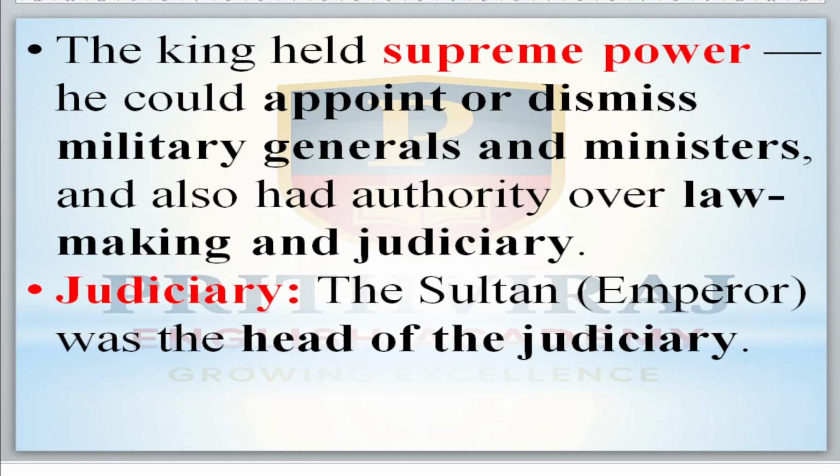He is the head of all: the executive, the judiciary, and even the legislature. In their time the Sultan was the head of the judiciary. His judgment was the final.